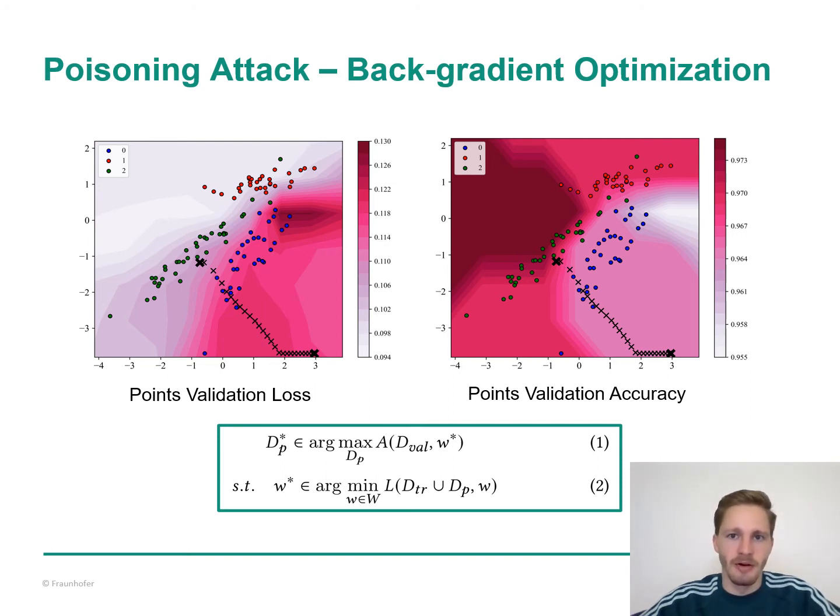The effects of training a model on the normal data plus a single poison instance is shown by the background color map. The x1, x2 coordinates represent the coordinates of the poisoned instances. And here we partition the x1, x2 feature space into a grid. We then train a model for each poison instance on that grid, and we plot its validation loss and accuracy. So this gives us the ground truth with respect to how the poison sample should be changed in order to be maximally effective. We can see that the attack modifies the poison point such that it is moved to a region of higher validation loss in the left plot and to a region of lower validation accuracy in the right plot.